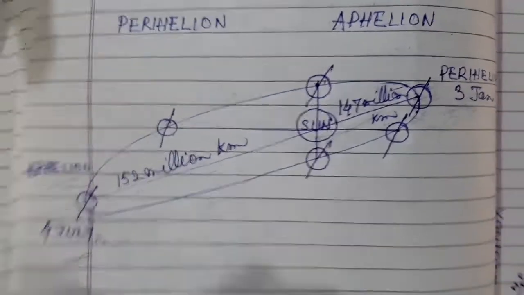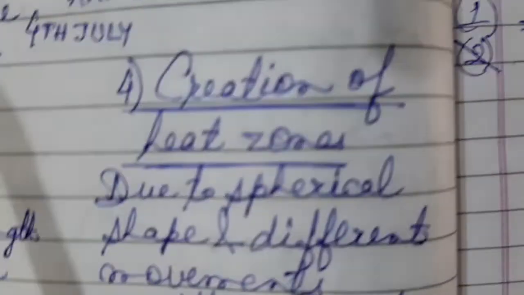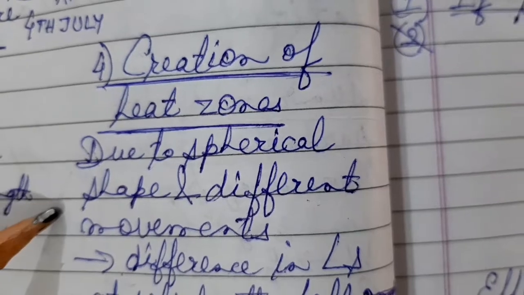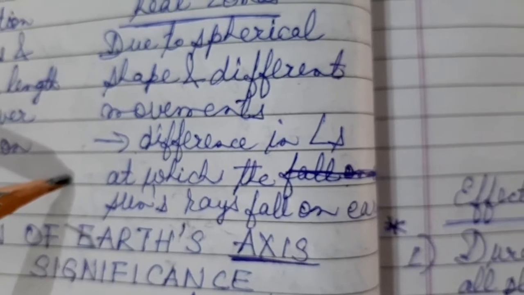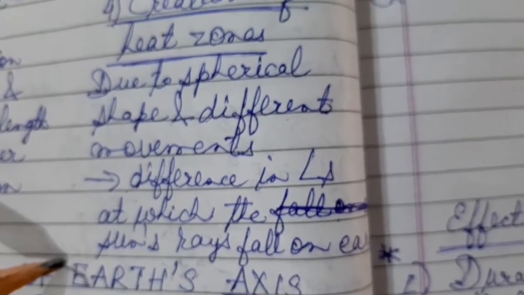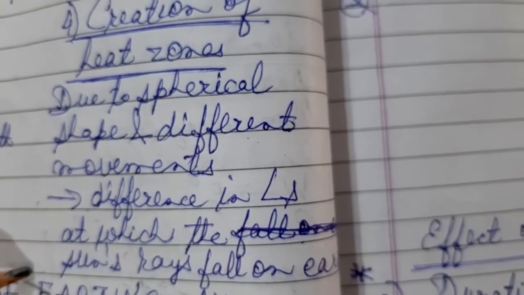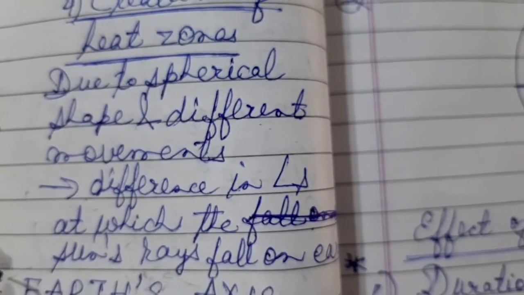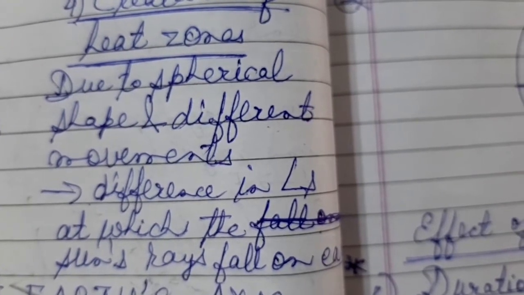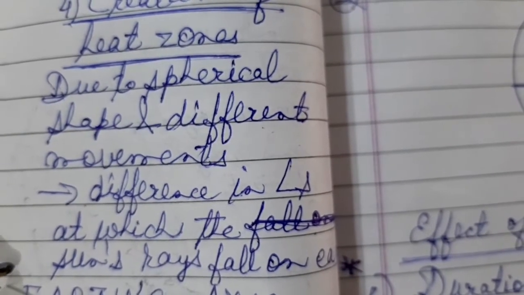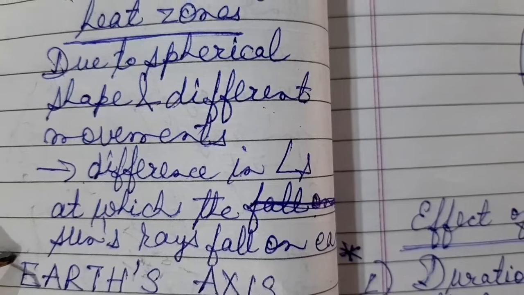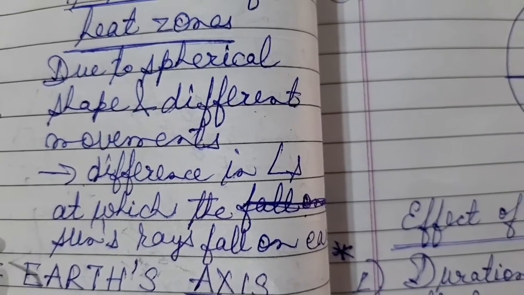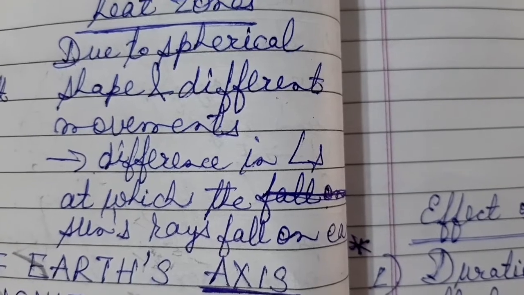Moving on to the next effect of the revolution. The next effect is creation of heat zones. Due to the spherical shape and different movements, there is a difference in the angle at which the sun's rays fall on the earth, and because of which there is creation of heat zones. At the equator, the sun rays are vertical, so the temperatures are high, and at places away from the equator near the poles, the temperatures are low because of the slanting rays of the sun. Now this is all about the effects of revolution.